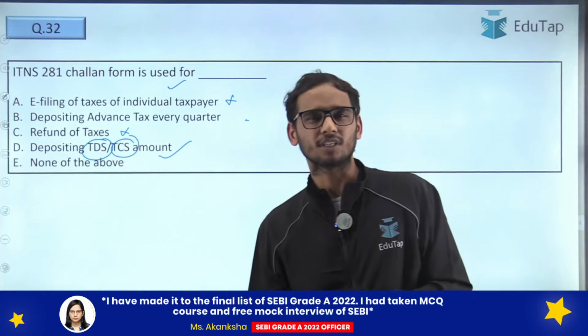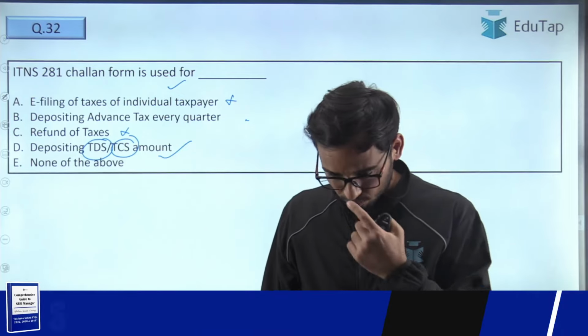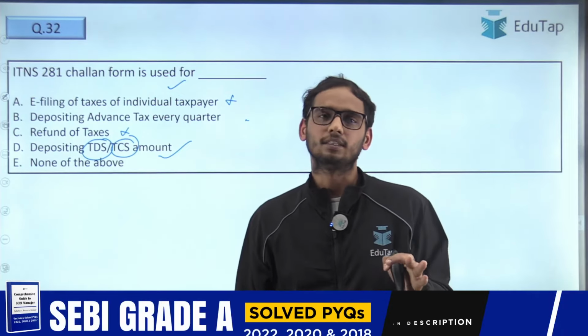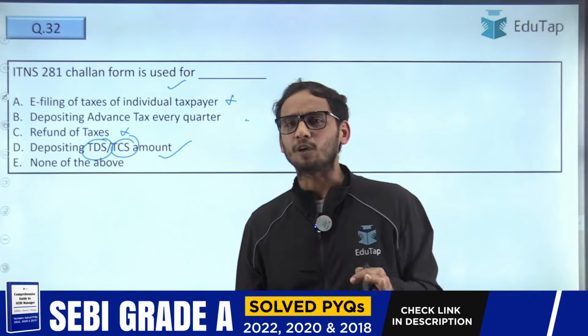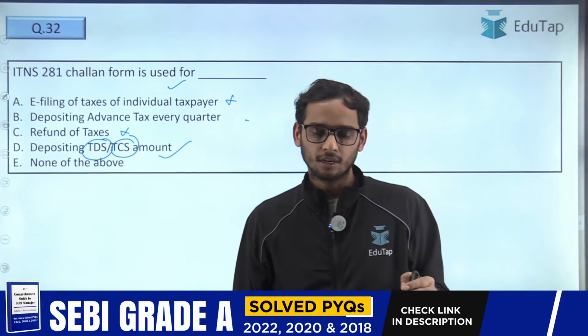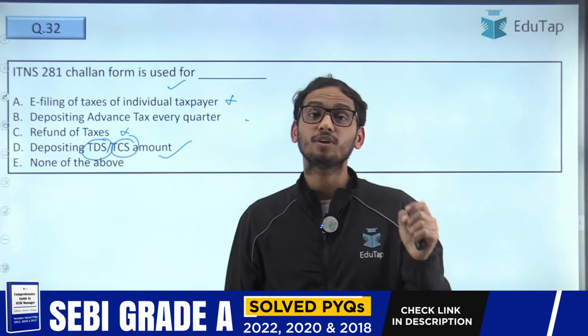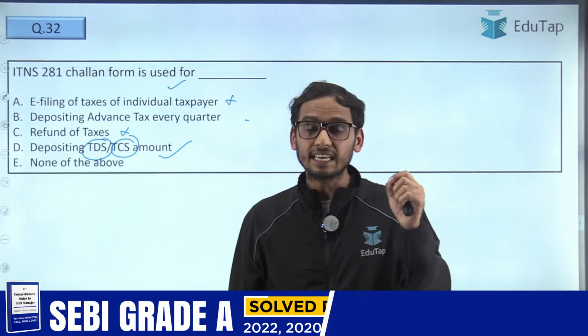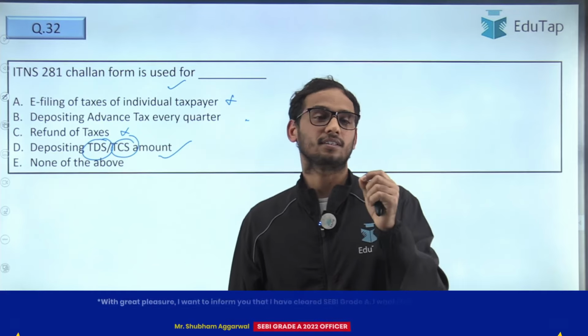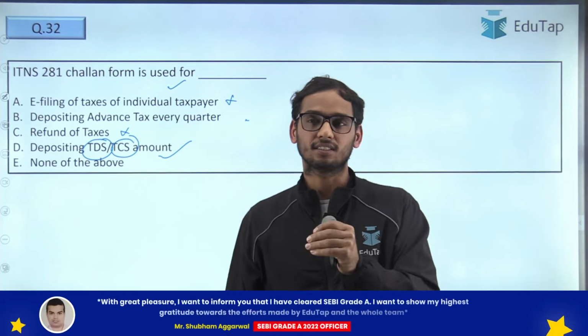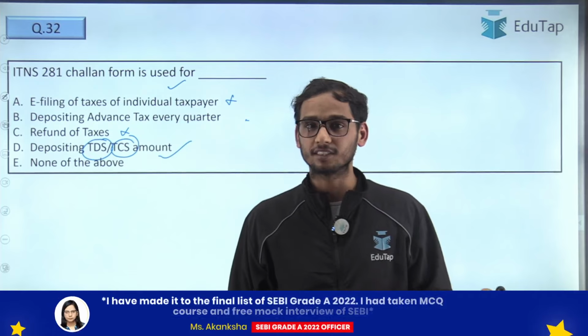I'll give you an example for this as well. Suppose you are residing in a rented apartment and you are paying 2 lakh rupees as rent yearly. So you need to deduct TDS, you need to deduct tax before paying it to your landlord. That's what the law says, right?